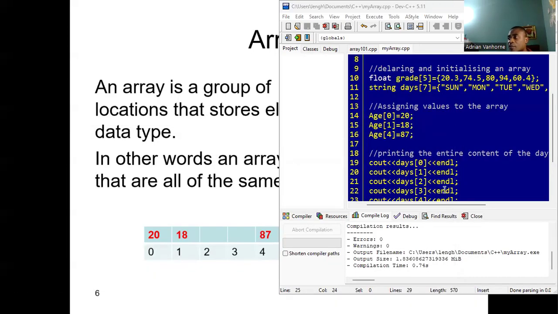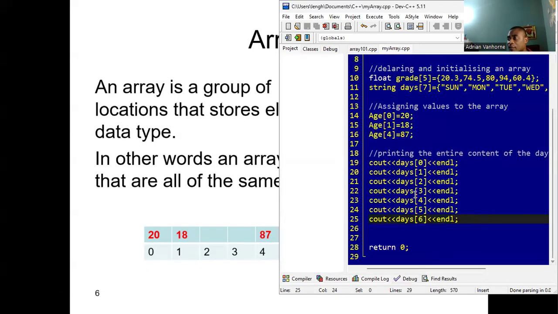So as you can see, we have a number of repeated lines. If you observe here from line 19 through to 25, everything is pretty much the same apart from the index. So it's only the index that is different. So if we can think of a way to reduce the code from say 7 lines to probably 2 or 3 lines, then that would be quite intuitive and provide you a more efficient implementation, right?